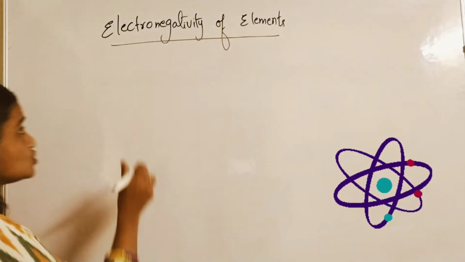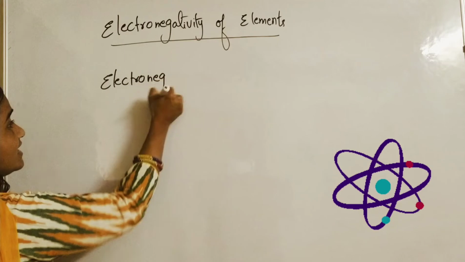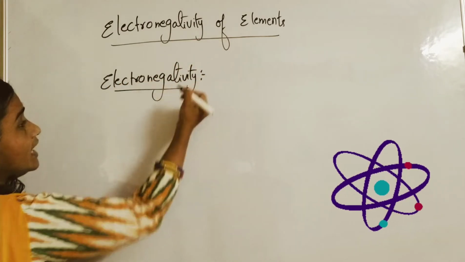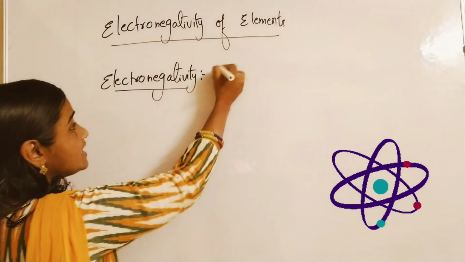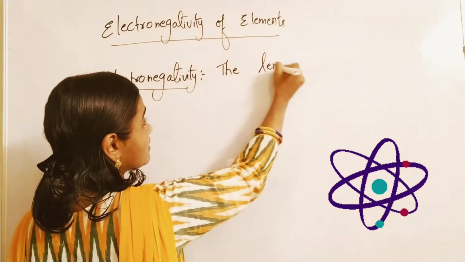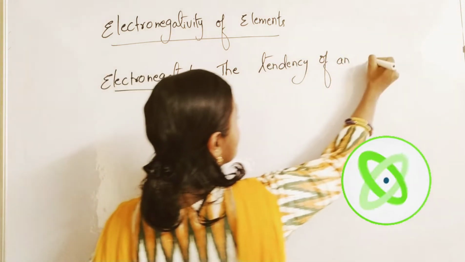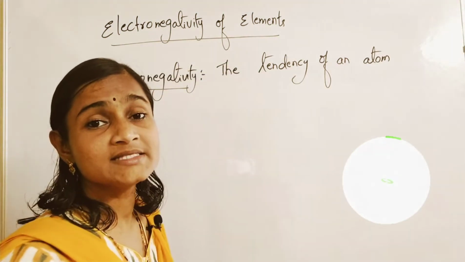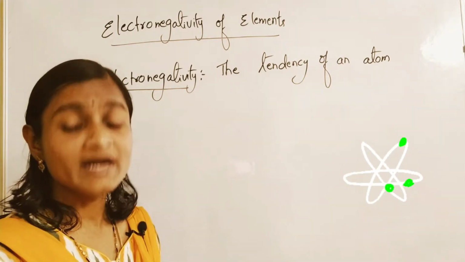So what is electronegativity? Electronegativity is defined as the tendency of an atom. The tendency means what? Nature. The tendency of an atom to attract the shared pair of electrons. Instead of saying only atom, better I say bonded atom.